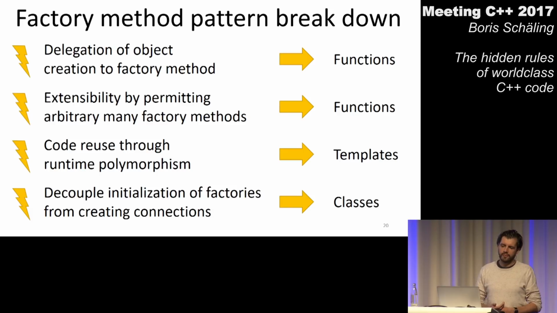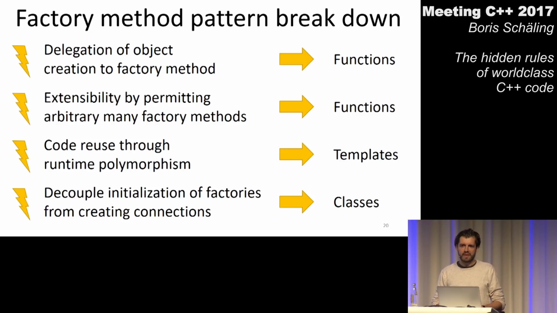So we have a couple of benefits which this design pattern provides us and which we also find in the traditional implementation again. That is delegation, extensibility, code reuse, decoupling. Also, it's a very specific use case of decoupling. It's not what we otherwise think of when somebody says decoupling. This is really only about decoupling the act of creation from the act of requesting. And when I break this down and think about how I could benefit from all those things differently in code, I could say, well, for delegation, I just need a function. If I want to extend my program, I still only need a function. If I want to reuse code, I need a template. And if I want to benefit from that very specific case of decoupling, I would use a class again.